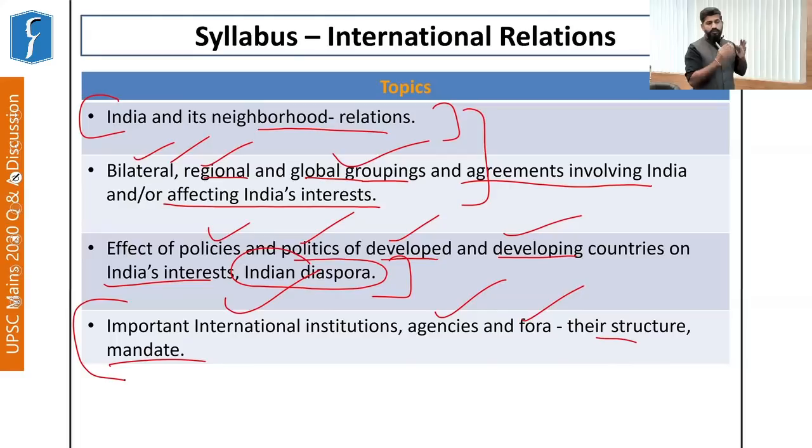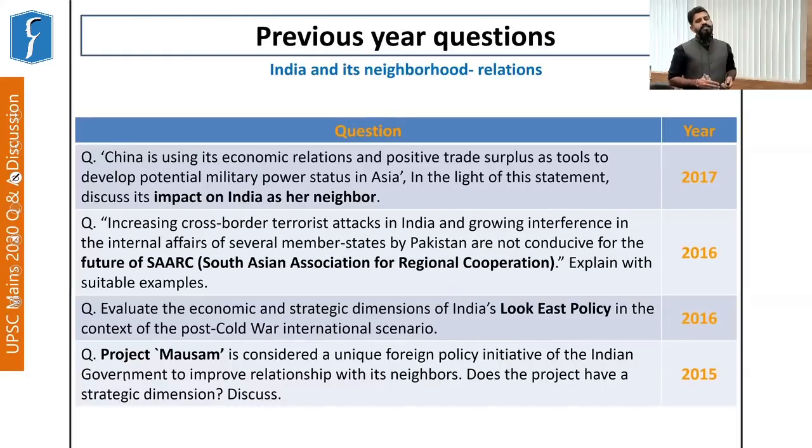So the syllabus has been clearly defined, and these are the important pillars of international relations, and accordingly, questions are asked on these particular themes which have been outlined in your syllabus. So first, let us look at the questions that have been asked from these parts of the syllabus this year, and also previously how the questions were asked.